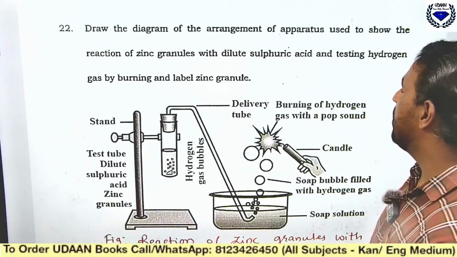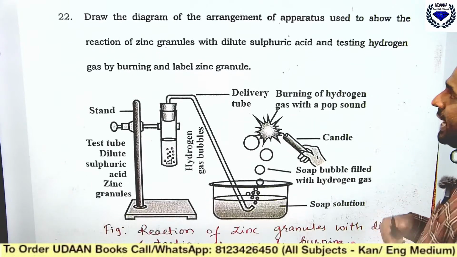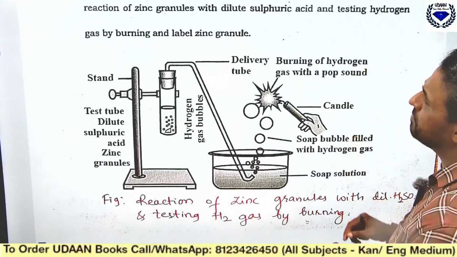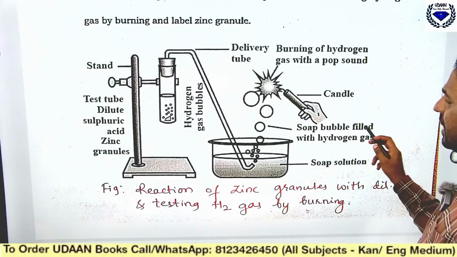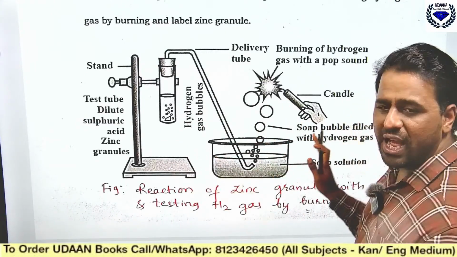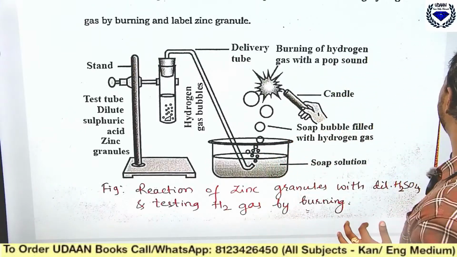Now coming to the next question. Draw the diagram of the arrangement of apparatus used to show the reaction of zinc granules with dilute sulfuric acid and testing hydrogen gas by burning, and label the zinc granule. Remember, you should draw it as it is from the textbook, and here you should just highlight what?